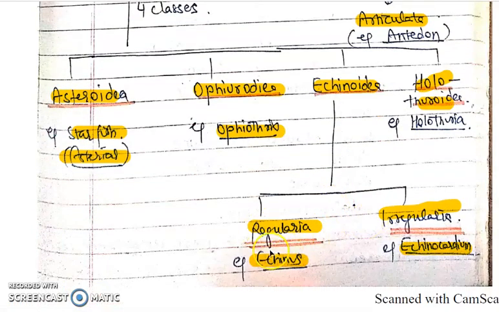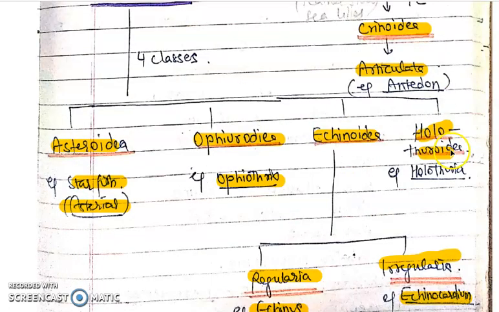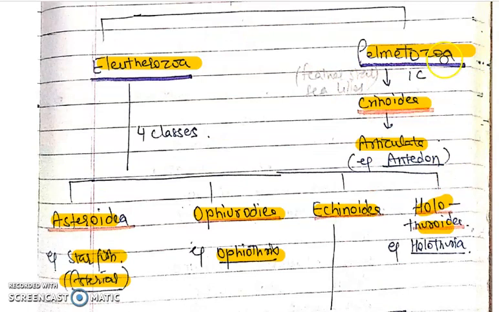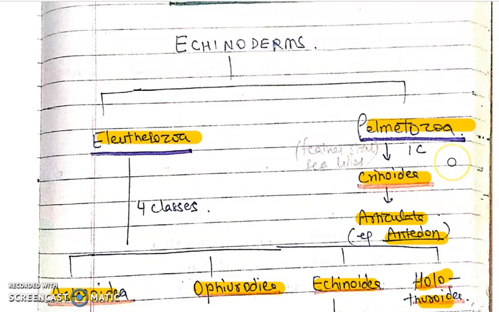Echinoidea is divided into two subclasses, Regularia and Irregularia. Examples are Echinus and Echinocardium. And the last class is Holothuroidea, that includes Holothuria. The second subphylum, Palmatozoa, has a single class Crinoidea that contains a single order, Articulata. Example is Antedon. So this is all about the classification of Echinodermata.